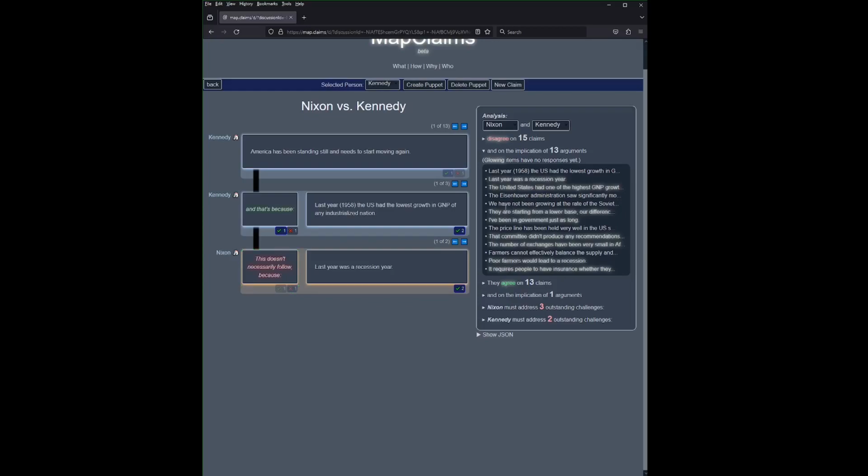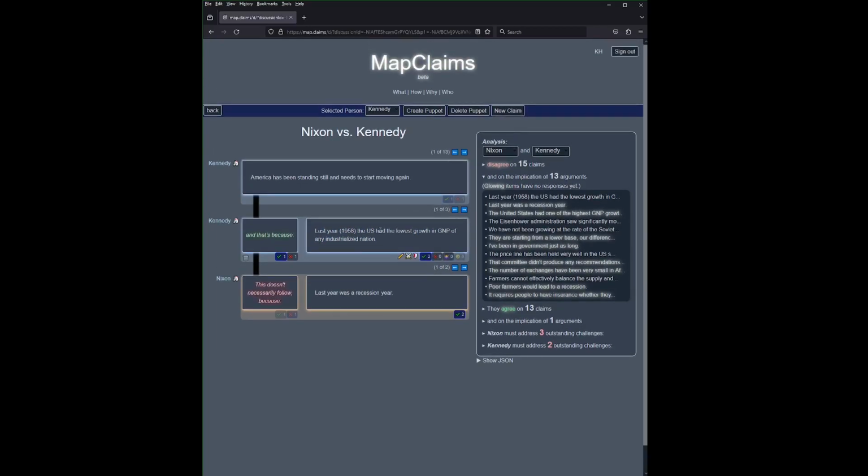Kennedy says that last year, 1958, the U.S. had the lowest growth in GNP of any industrialized nation. This is a plain fact. Better to be clearer and more explicit here, maybe saying something like, if the United States had been as productive as it should have been last year, we would not have had the lowest growth in GNP of any industrialized nation. Nixon's response here is that last year was a recession year,